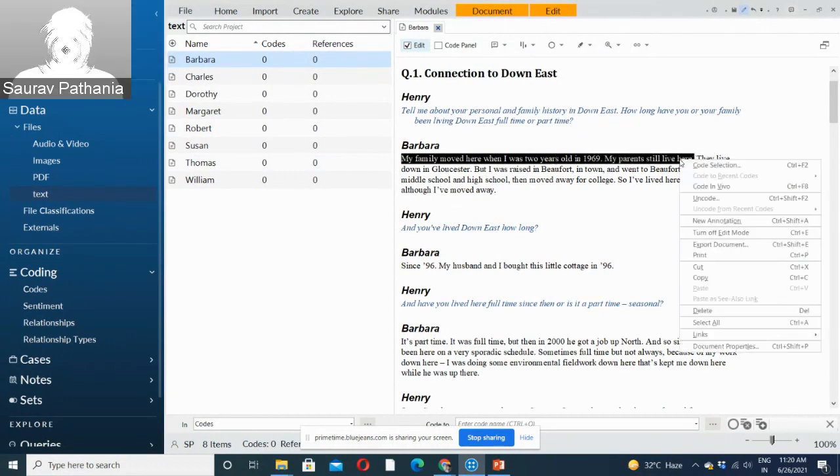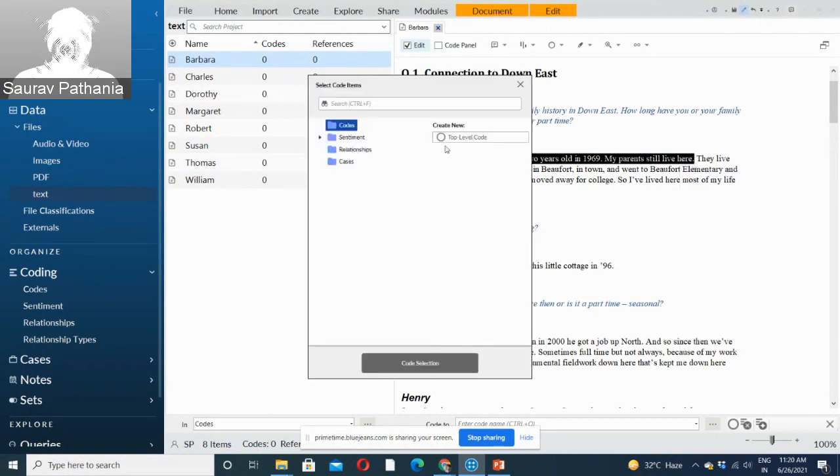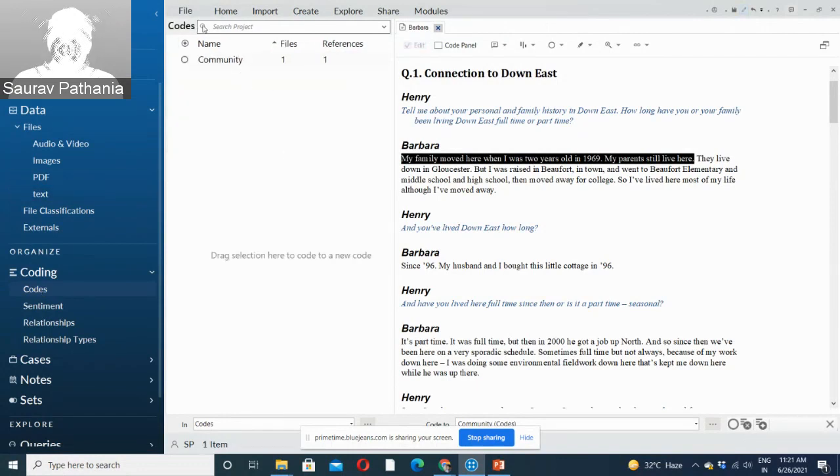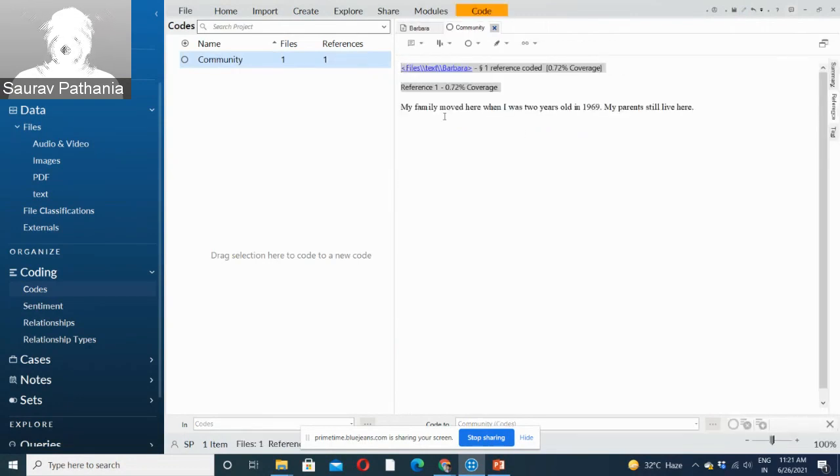You just right click on it, go to code selection, and create a new code by the name of community, and you select this code. So a new code has been created by the name of community. As I said, all the codes will be created under codes. You go to codes, you can see the community code here, right? You click on community, and it will show you the part which you have coded here. So this is, my family moved here when I was 2 years old in 1969. My parents still live here. So this part has been coded under the community theme, and it shows that it's 0.72% of the whole interview. So this way you can do the coding.